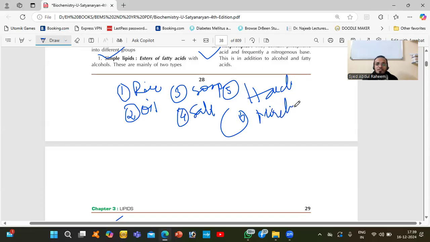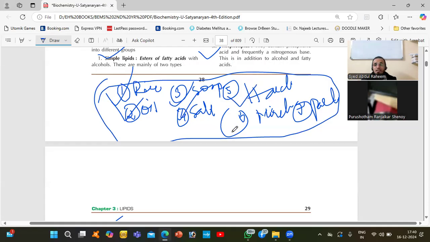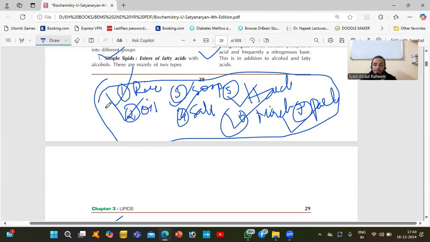And the seventh one is paste. These are the things we use on a daily basis: rice, oil, soap, salt, haldi, mirchi, and paste. You need to take these things very carefully and tell the patient to check whether they are using organic, or chemical-based, packet-based products. First you need to change this if you want to cure your disease.